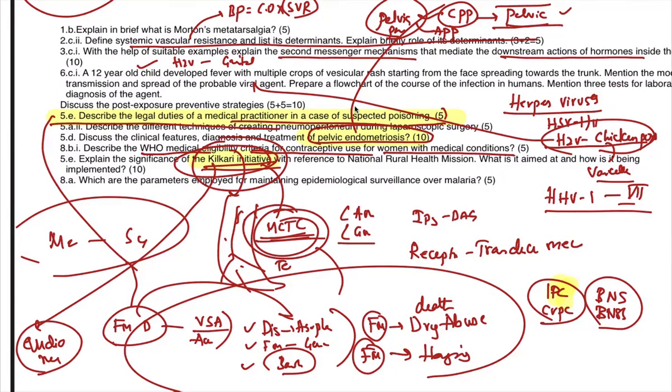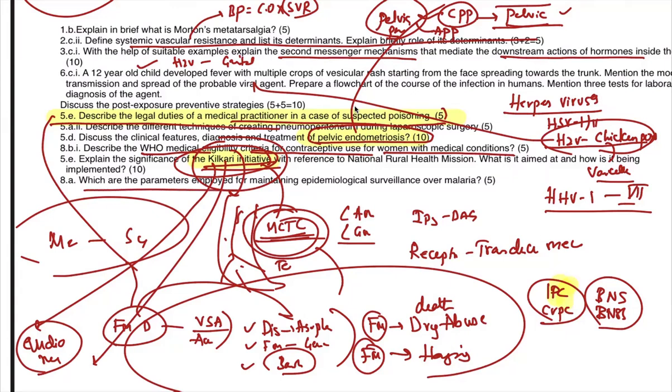So now what we need to do is predict any e-program, any online program, or any technical advancement in health as per NRHM, which is important. Any new NRHM technology like e-Mitra, Vaccine Mitra, or any National Rural Health Mission program is important. They're asking specifically from the table or the text given in Park, right? We were able to cover everything except Kilkari, because Kilkari was given last, and a 10 mark answer for Kilkari is like asking too much from us, right? So this is the Kilkari initiative.